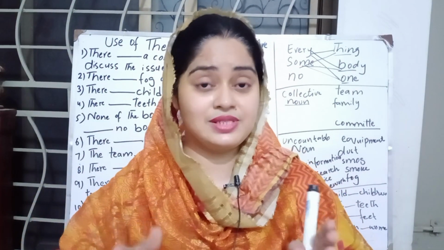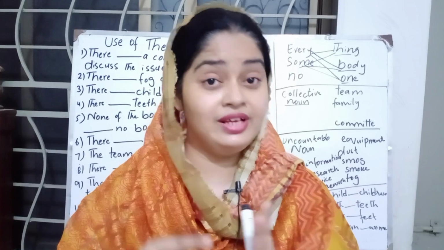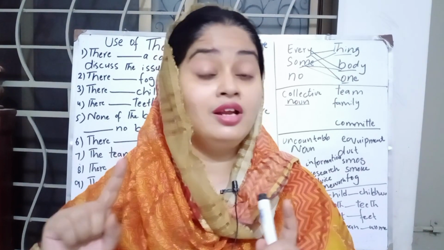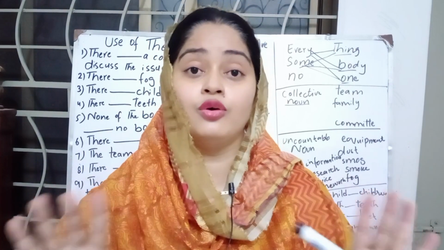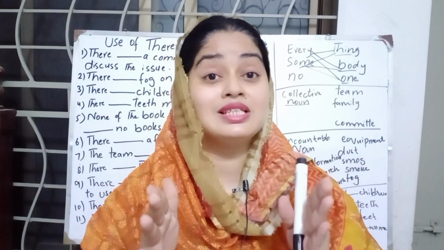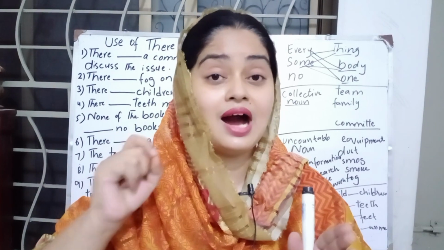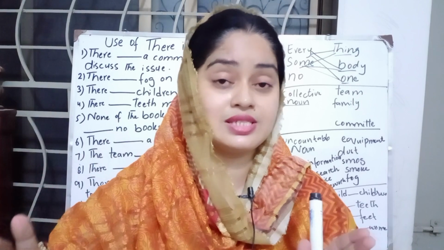If these come, everything, everybody, everyone, something, somebody, someone, no one, nothing, nobody, we have to use there is, because they are pointing to a singular subject.